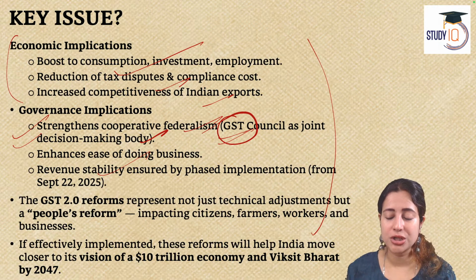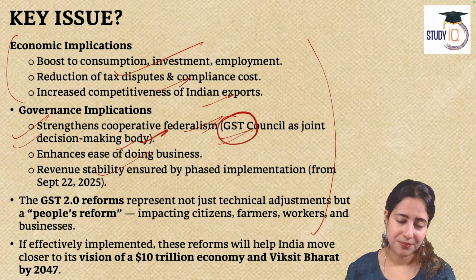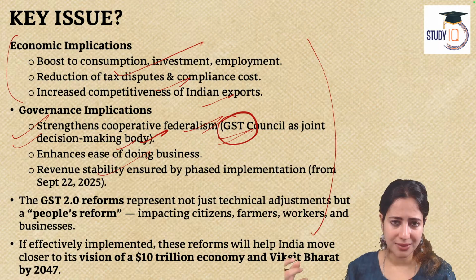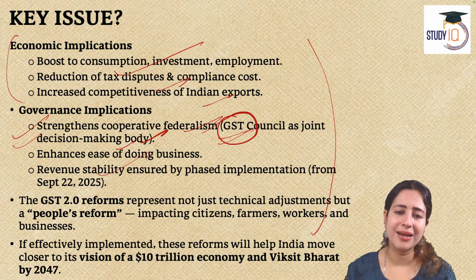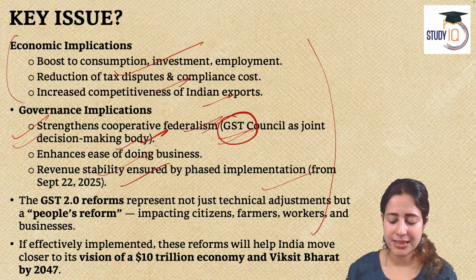Now, today, the new GST Council will act as a joint decision making body. The new body we are talking about, the GSTAT, Appellate Tribunal, this will act as a complete last end decision maker. So, it kind of helps in too much disputes between center and states. And at least it will be quite easy to comply.